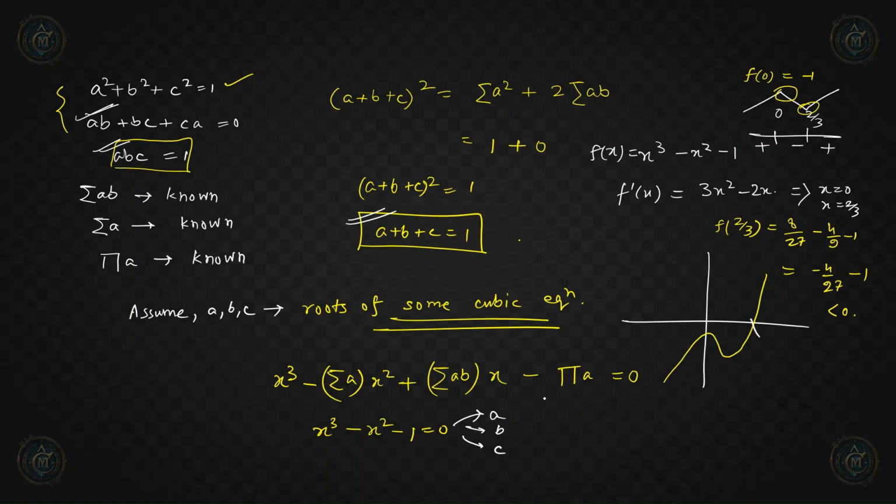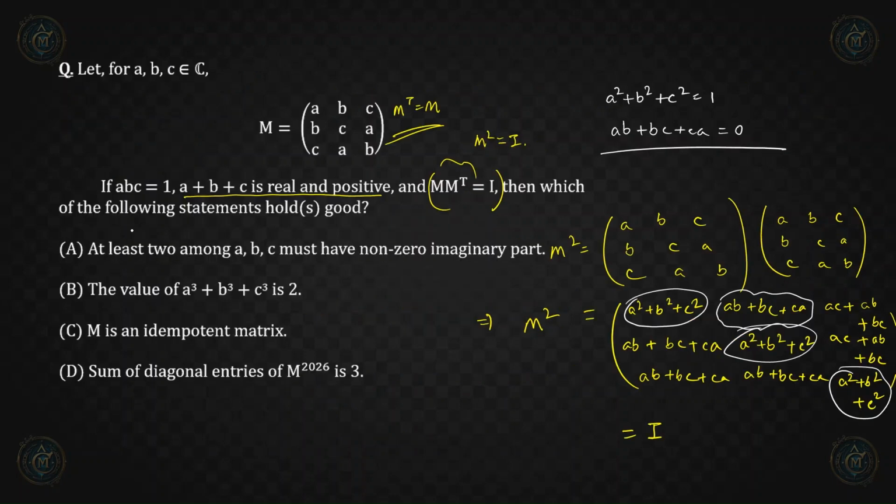That means they have to have non-zero imaginary parts, right? So option A is correct. At least 2 among A, B, C must have non-zero imaginary part, okay? Now let us check the other options.